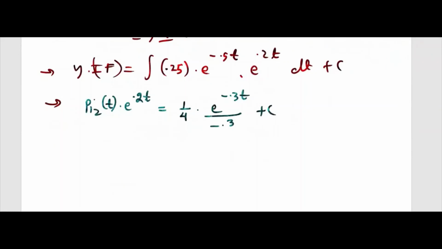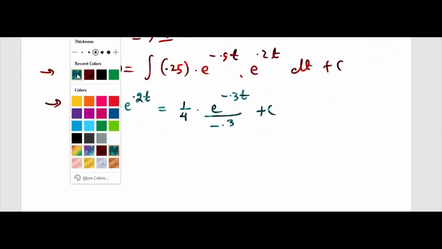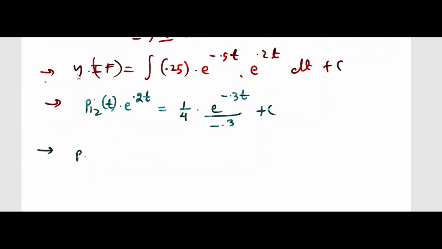Now we have to put limits here, or maybe we'll take this that side. It is equal to 0.3 upon 10 upon 3 you will get, so it will be minus 5 upon 6, right? e power minus 0.3t plus constant.